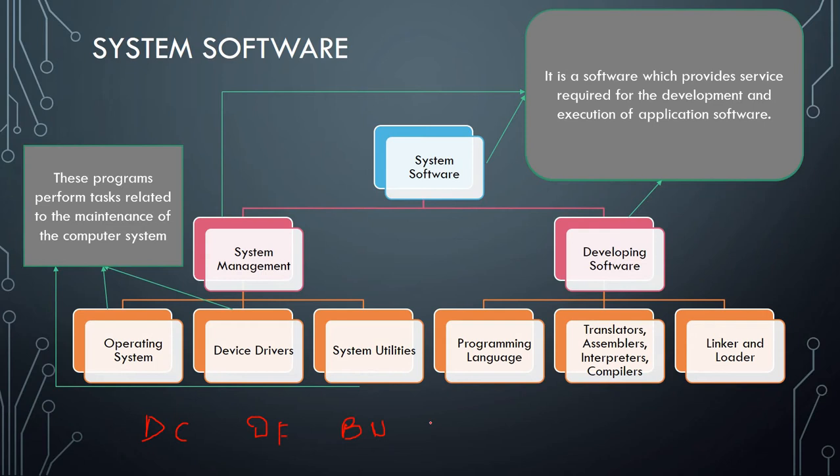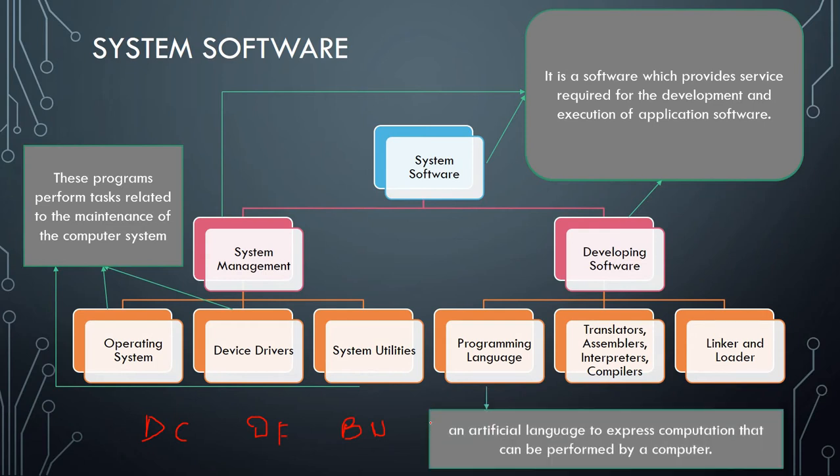First one, programming language. What is a programming language? It is an artificial language, because it was not in our manuscripts earlier. So it's an artificial language to express computation. As we all know, a computer is an electronic device and computer means to compute, a computation that can be performed by a computer. We all know that we have 4 types of languages. One is low level language, which is machine language. Next one is assembly language, then medium level language, and after that we have high level language.